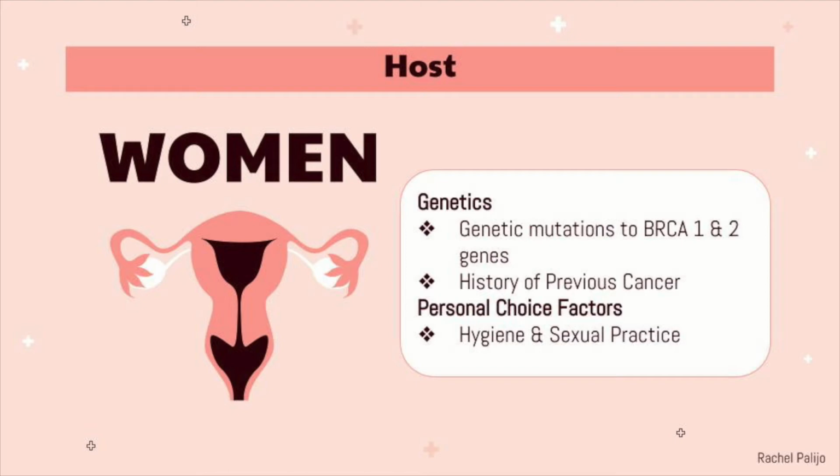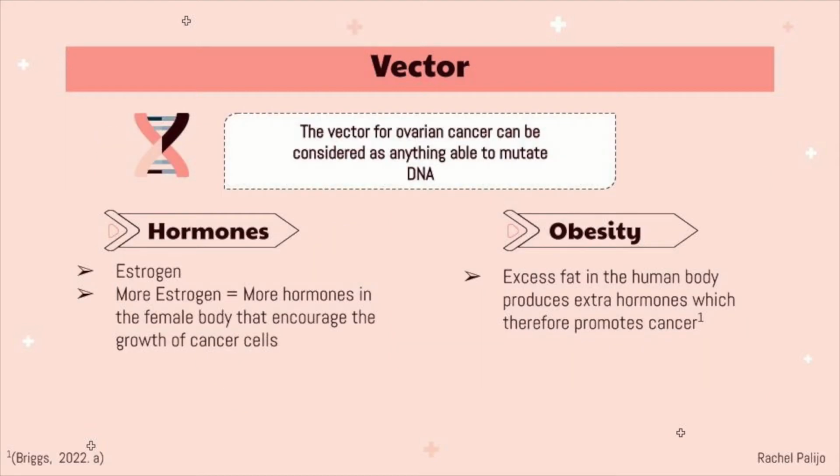Women who have a strong family history of ovarian cancer, breast cancer, or colorectal cancer all have higher risk as well. More host opportunities stem from personal choice factors like personal hygiene, personal choices, and sexual practices. The vector for ovarian cancer can be considered as anything able to mutate DNA. Estrogen and obesity are possible vectors because they promote cancer.